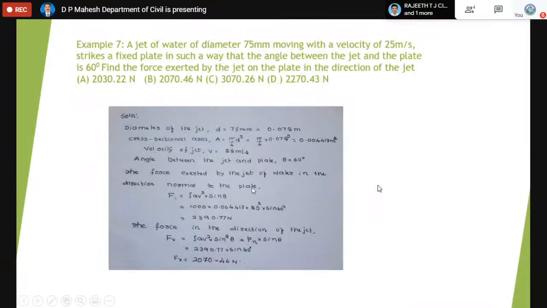Now, with this background, we have a problem. A jet of water of dia 75 mm moving with a velocity of 25 meters per second strikes a fixed plate. We have to read to which particular case the problem belongs. The jet strikes the fixed plate in such a way that the angle between the jet and the plate is 60 degrees. That is the most important.